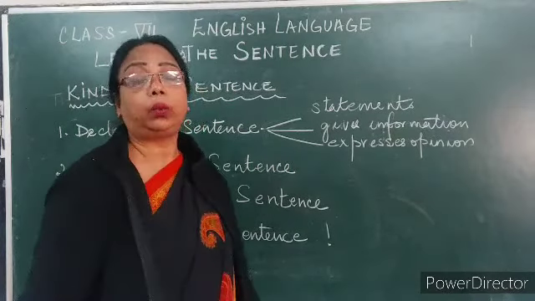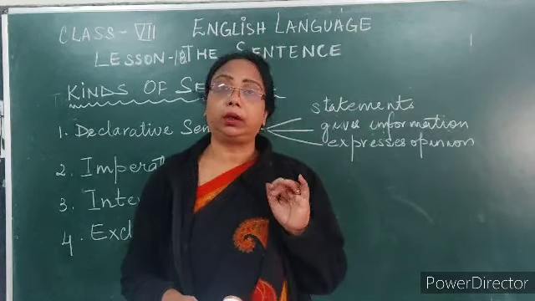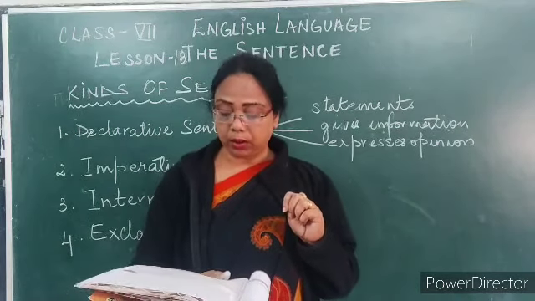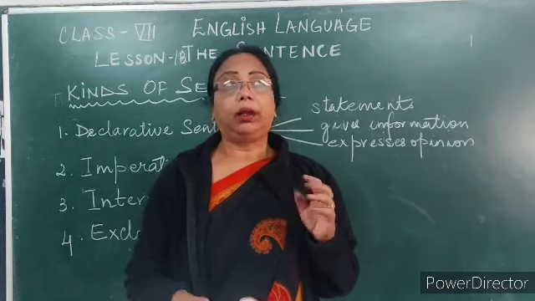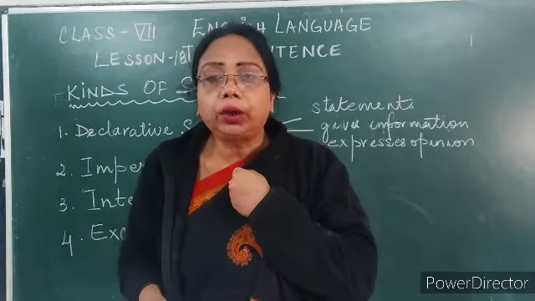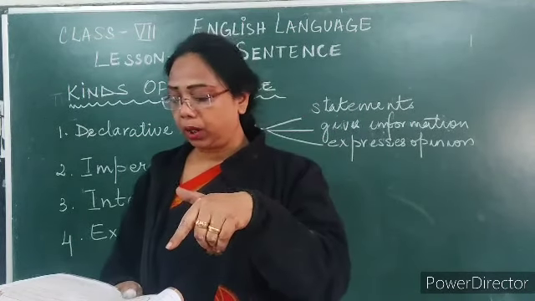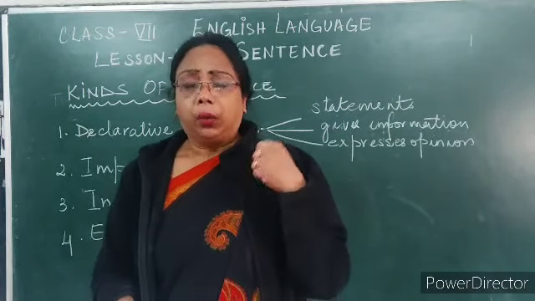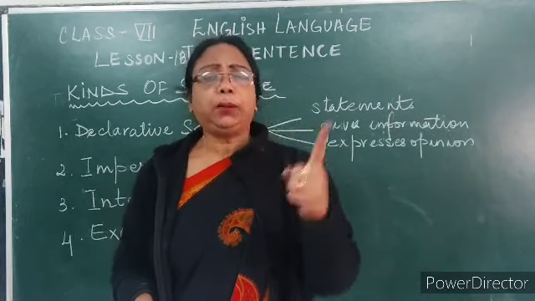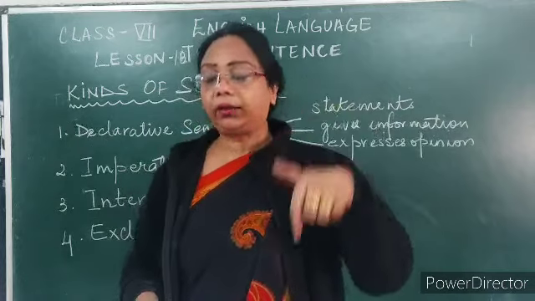A word or a sentence always ends with an exclamation mark. If somebody hits you, you say ouch, and after ouch there is an exclamation mark. When you scream, I said keep quiet, that is also an exclamation mark.